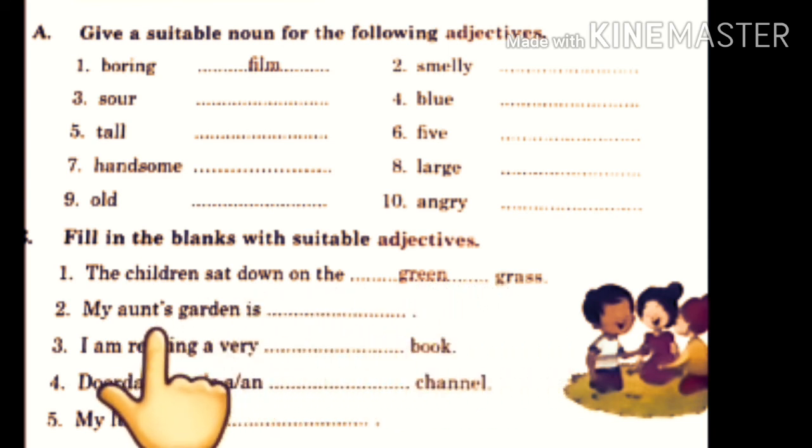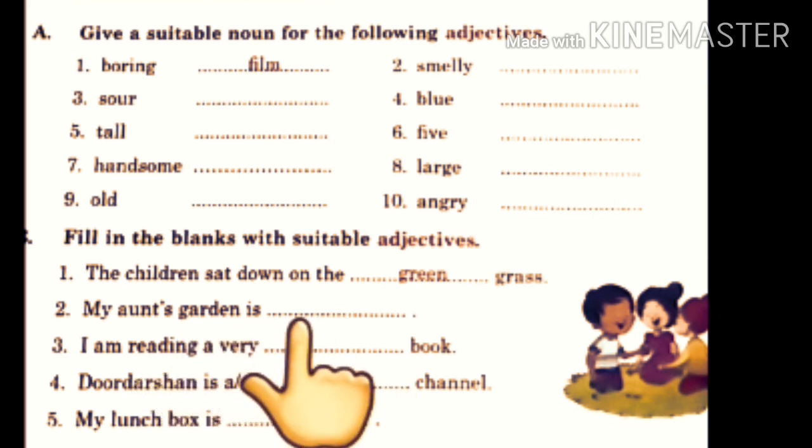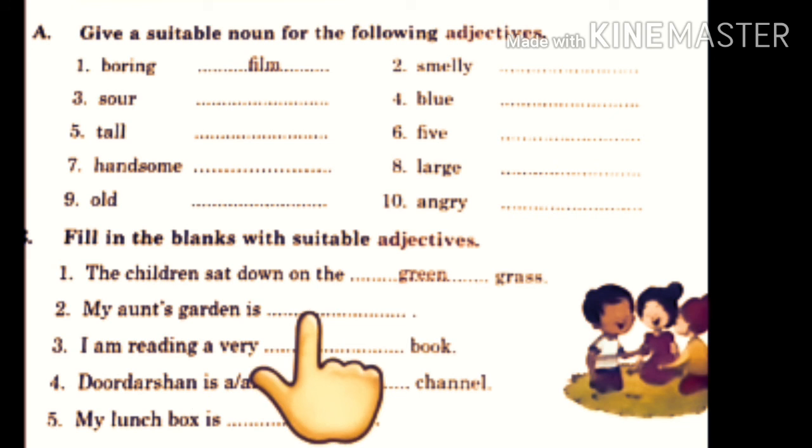Next, my aunt's garden is dash. Now here you can write down anything. You can describe the garden in any way. You can say my aunt's garden is very big. You can write down my aunt's garden is beautiful. Okay. So you can write any adjective here, whatever you feel like.